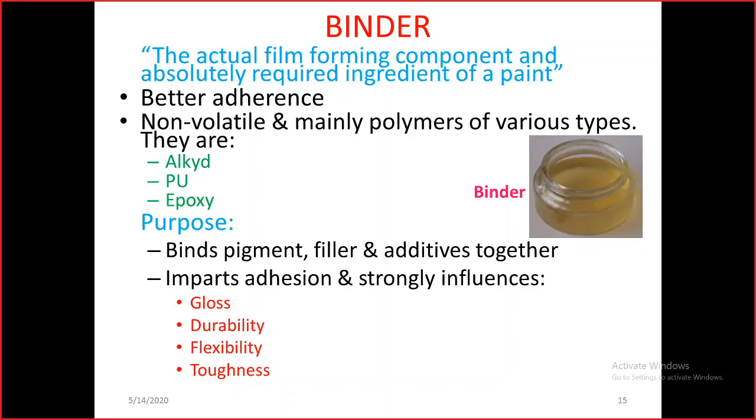These are the binders we use. It also has an impact on the gloss, that is the shining, the durability, the flexibility while applying this paint, and also the toughness of the film. These are all important factors for the longevity of the paint on the surface of the rolling stock.